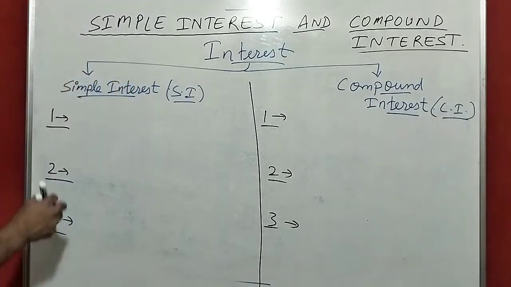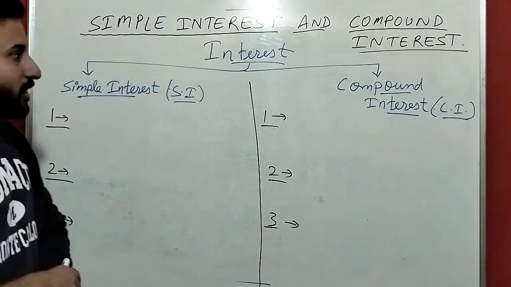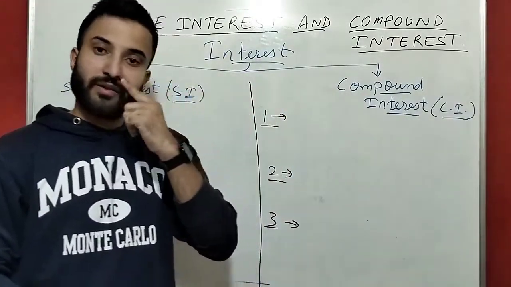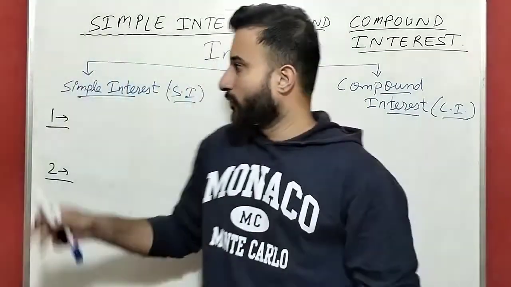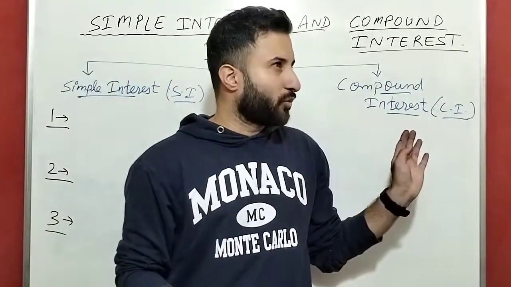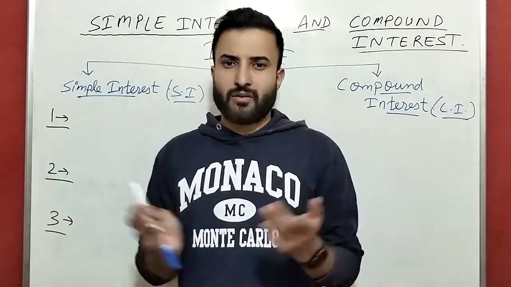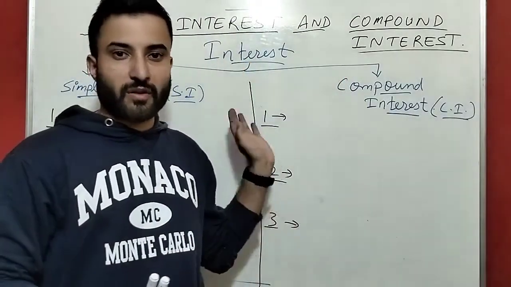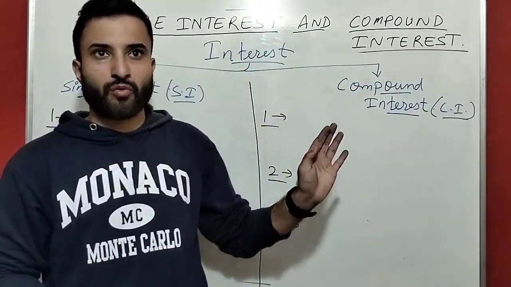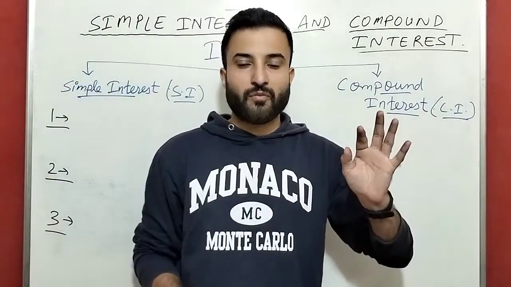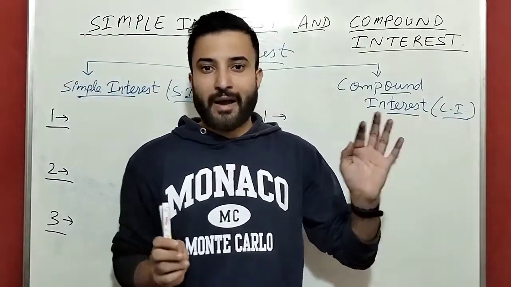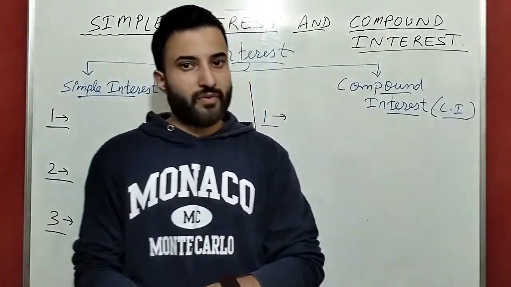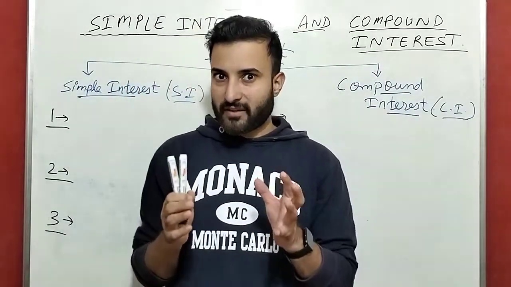Now everyone understand, because this interest, simple interest, compound interest, understand these two topics, then this chapter will be over. We have 3 formulas in simple interest. We have almost 4 or 5 formulas in compound interest. The chapter finished. Then we will do the sums on simple interest and compound interest. Almost 25-30 sums we will do, and all of them are related to examination or the important questions. So just understand the concept.